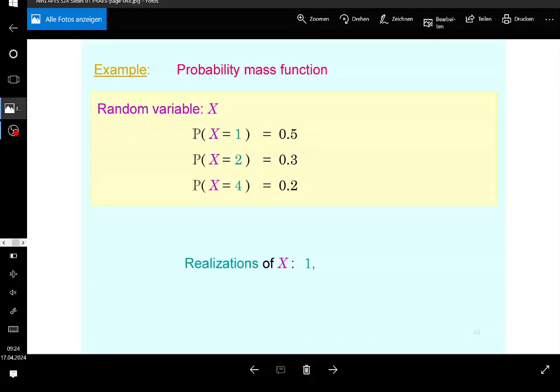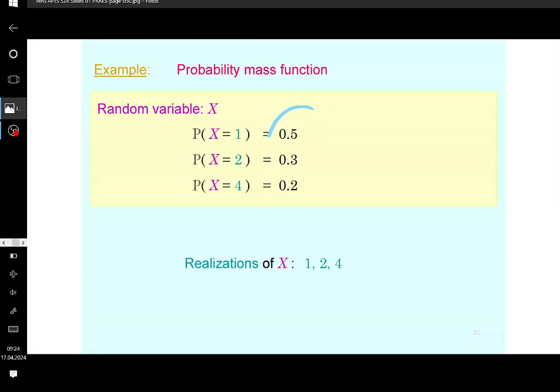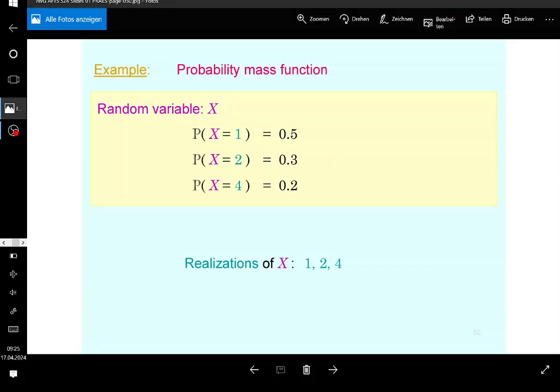These are going to be 1, 2, and 4, of course, and there is no other, because the sum of the probabilities is going to be equal to 1, so the total sum is, of course, equal to 1, and there is basically no chance that the random variable would have another realization, or maybe we would say that the random variable does not take anything else. Almost surely, that's the term, but I'm going to come back to that later on, okay? Do you understand what realizations are in this case, again, for this discrete random variable?